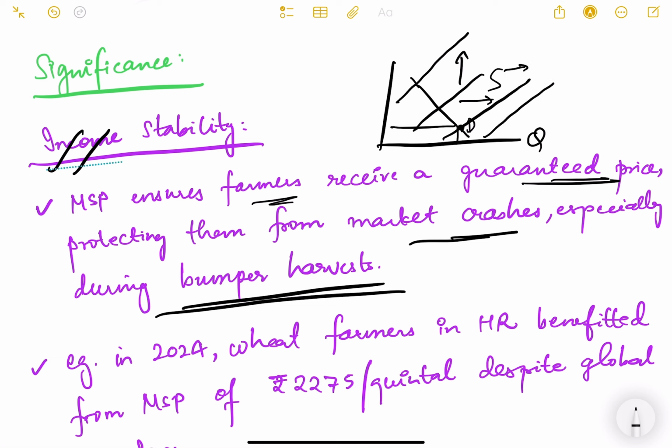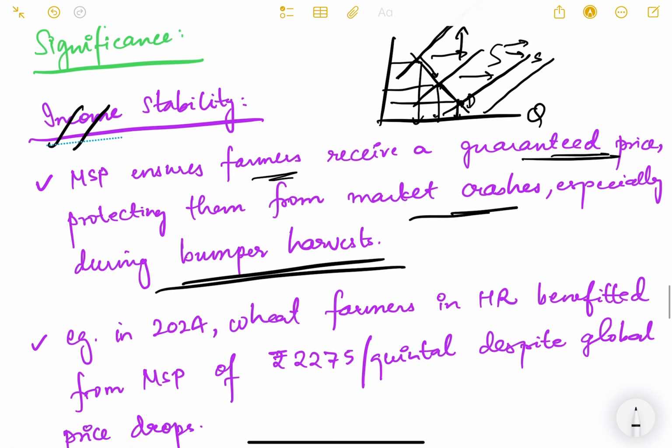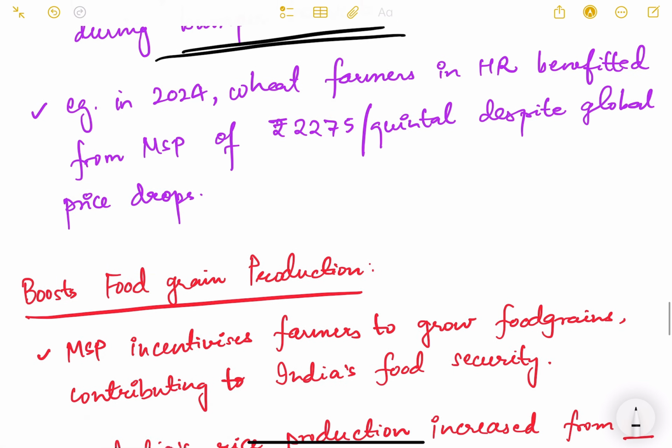So the prices will fall from the market price. If initially this was the supply curve, and the supply increases, the supply curve shifts, so the price falls. Again, if harvest is increasing, supply again increases, so price further drops. Because of bumper harvest, the quantity supplied will increase, of course, but the price will fall. So in order to protect farmers from these kinds of market crashes, MSP gives income stability. Example, in 2024, wheat farmers in Haryana benefited from MSP of 2,275 per quintal despite global price drop.